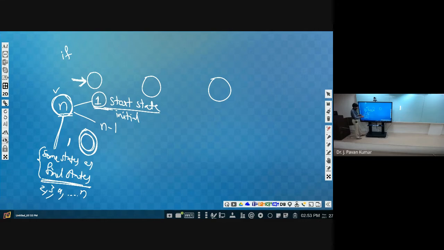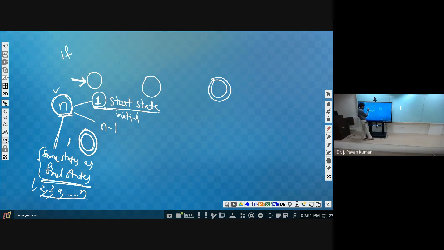Depending upon the requirement we will be considering. And we can have a single final state as well. That means we can have any number of final states. That is the conclusion. So now out of these three, one we can identify as the initial state. For a simple understanding, I am assuming only one final state as of now.